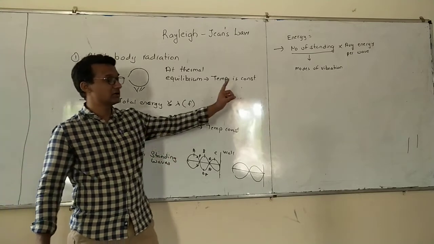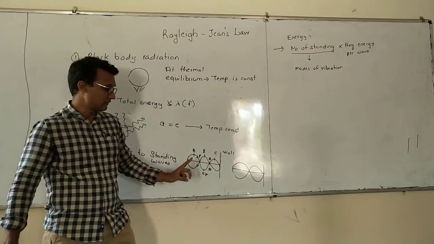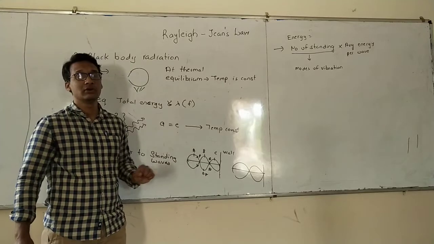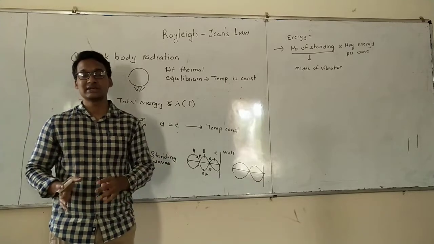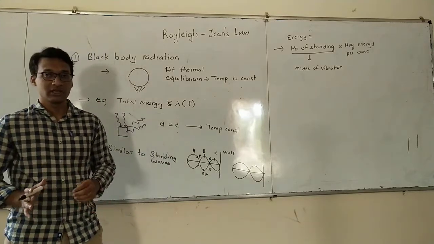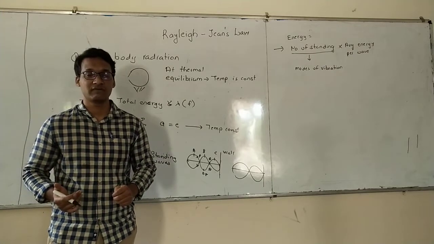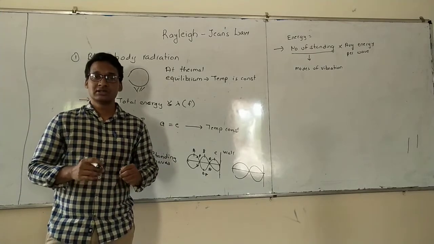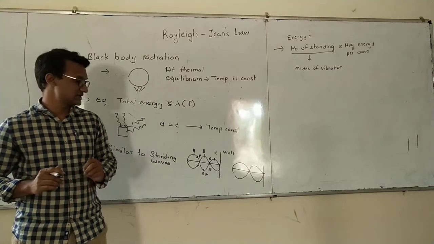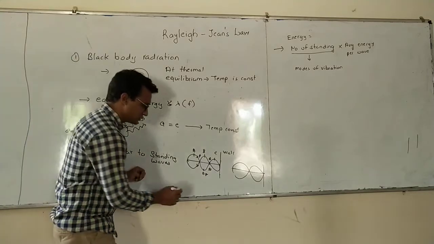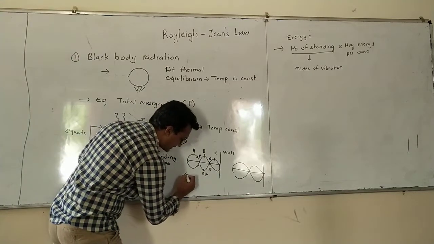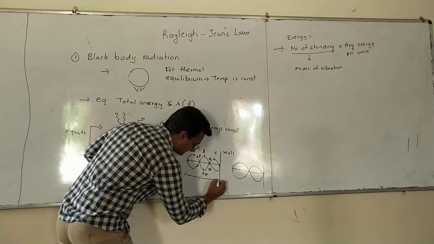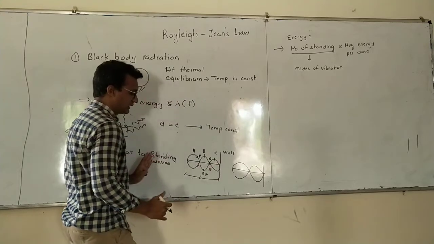We can either calculate modes of vibration or we can calculate the number of standing waves. In both cases, the meaning is same. In your books, maybe it is given modes of vibration, but it is also same as counting number of standing waves.